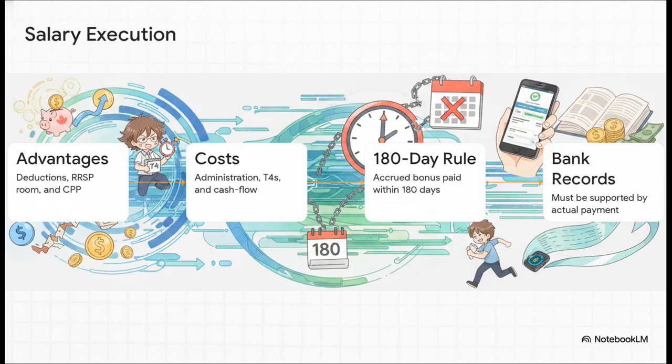The execution process for a salary model details the specific tax advantages, associated payroll costs, and chronological steps. Critically, the document issues a strict warning regarding the 180-day payment rule under Section 78, subsection 4 of the Income Tax Act. Any accrued corporate bonuses must be physically paid to the individual within 180 days of the corporate year-end to maintain the expense deduction.